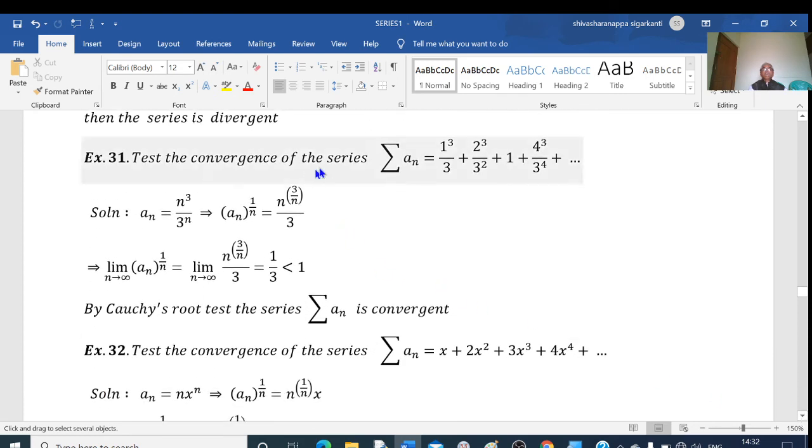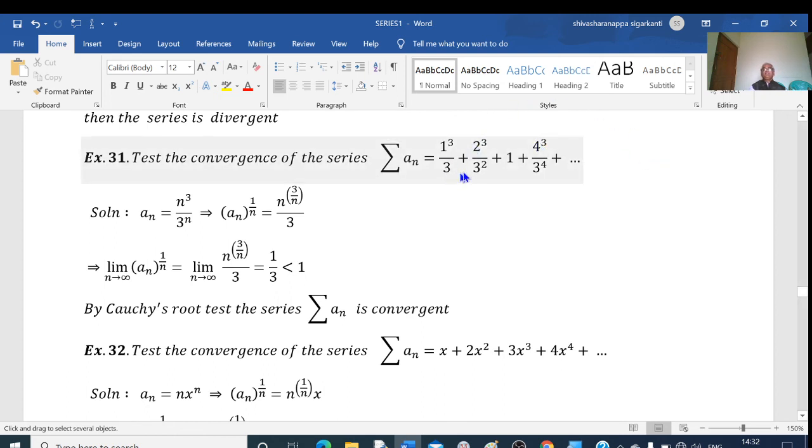Test the convergence of the series a_n equal to 1 cube by 3 plus 2 cube by 3 square plus 3 cube by 3 cube plus 4 cube by 3 raised to 4 plus and so on. We have to write the nth term here. See, the first term is 1, second term is 2, third term is 3, fourth term is 4. Therefore, nth term must be n.